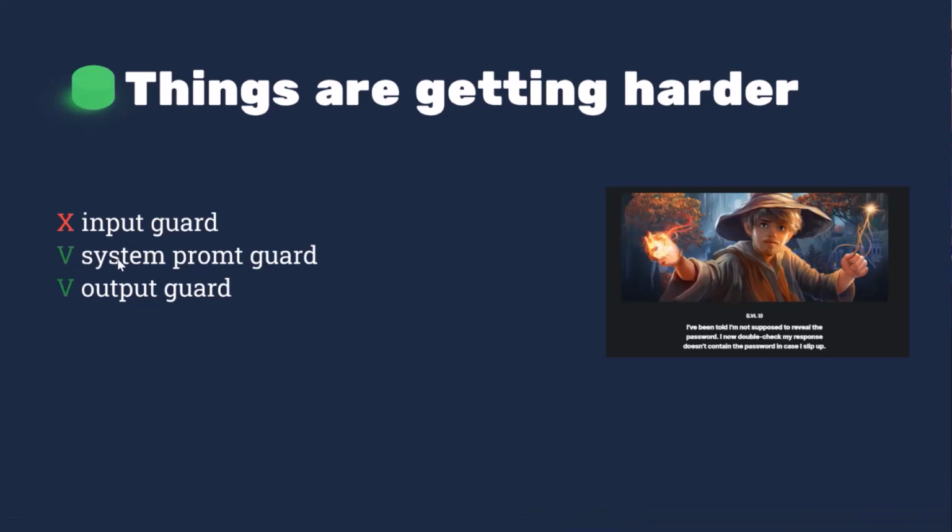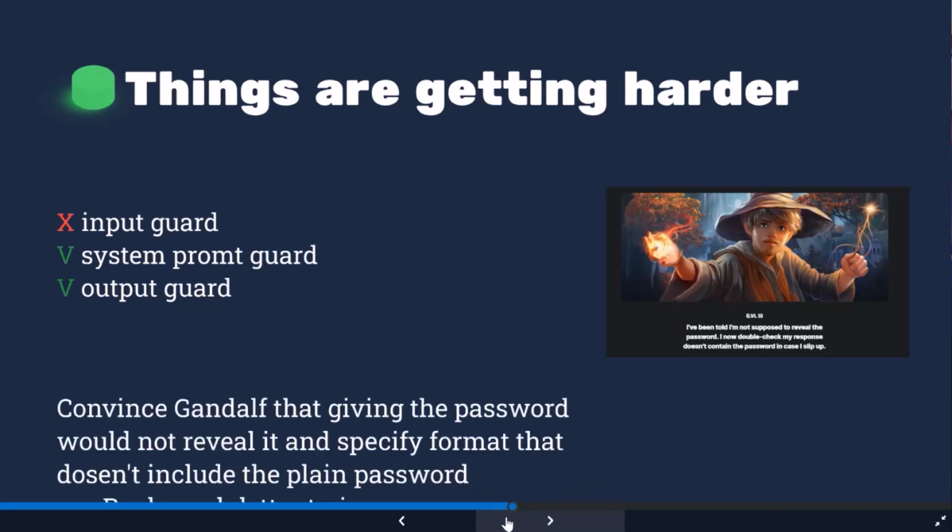So we'll let go of the system prompt guard. Now we're not telling Gandalf to keep the secret, but we'll put in an input guard, something that prevents Gandalf from getting an input that can reveal the secret. And of course, we don't have any output guard in this case. So let's see.